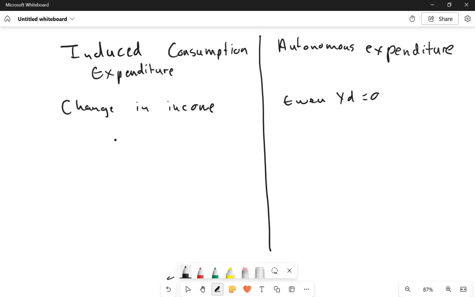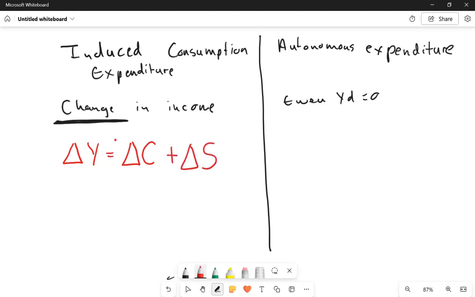So going back to induced consumption expenditure, the key word is change. The moment I say change, it brings another formula into the game. This is where we come across the formula that says my change in income is equal to my change in consumption plus my change in savings. Does it make sense?